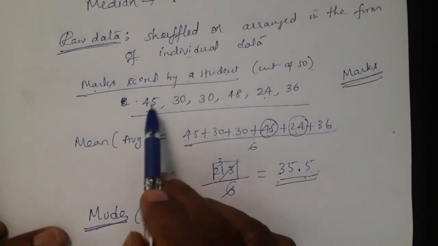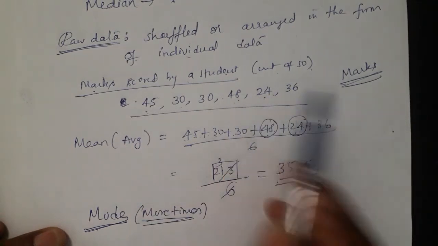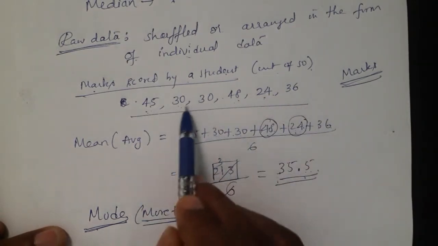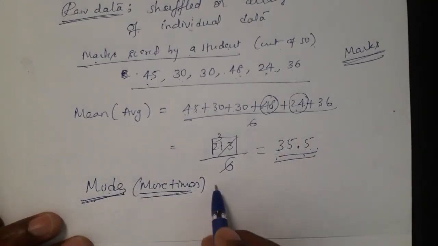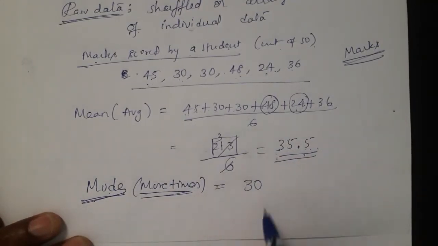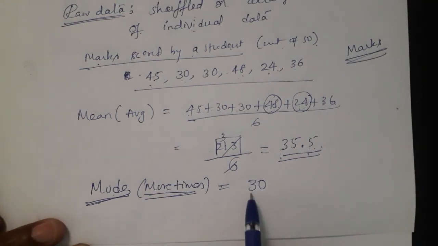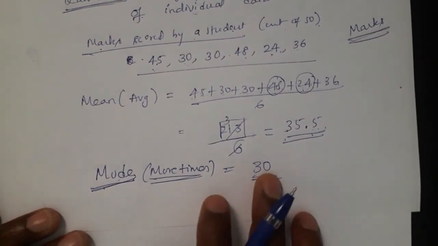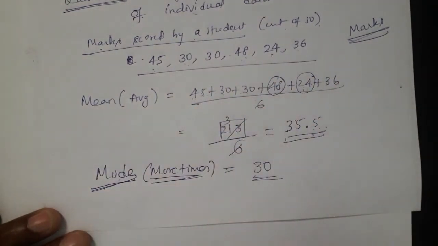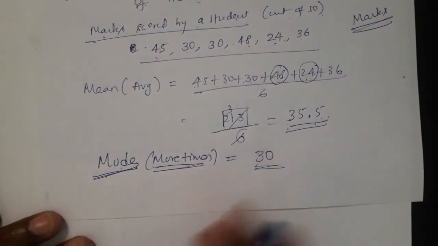Let us see. 45 once, 48 once, 24 once, 36 once. But 30 marks scored twice. So which mark is repeated more times here? 30 is repeated more times because it is repeated twice. The remaining marks are only once. Therefore, we have to write mode 30. Mode finding is very easy. Just find which mark or which numerical data is repeated more times.